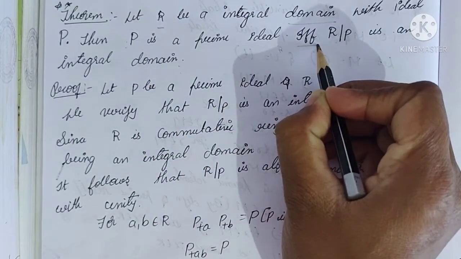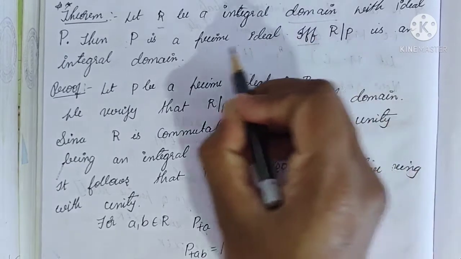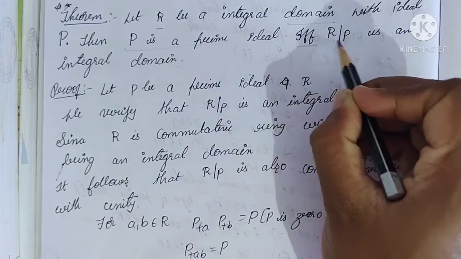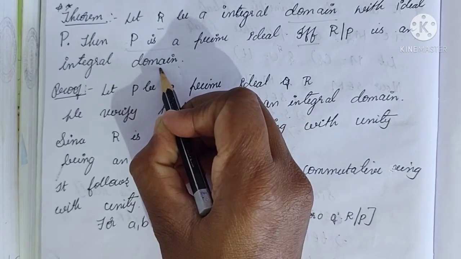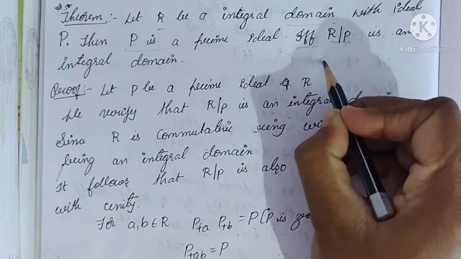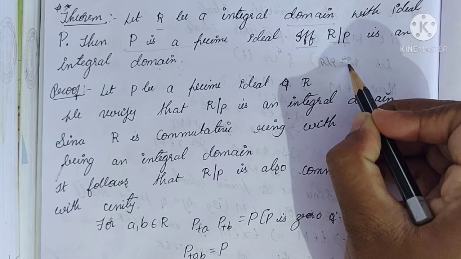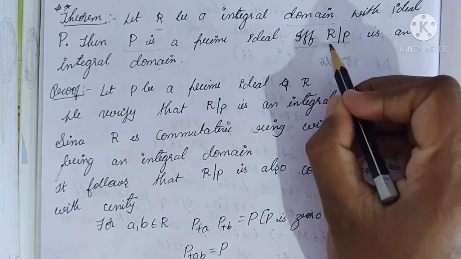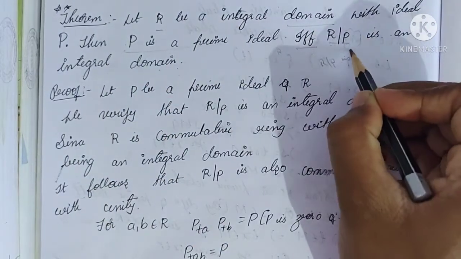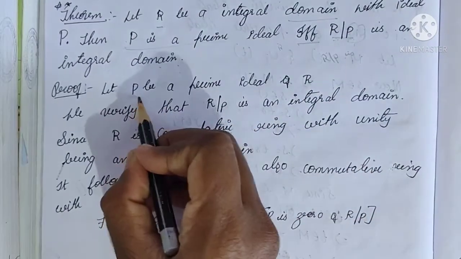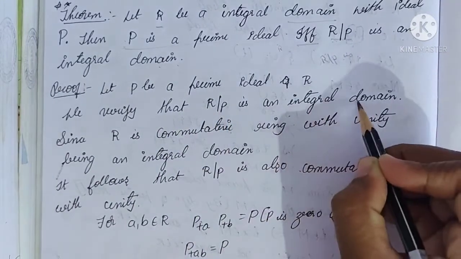See here they have mentioned if and only if, so you have to prove the necessary and sufficient condition. In the first part you consider P is a prime ideal, then you prove that R by P is an integral domain. R by P is an integral domain means we have to prove that R by P is a commutative ring with unity and without zero divisors condition. Again you consider R by P is an integral domain, then you prove that P is a prime ideal. See first part, that is P is a prime ideal of R. Then we have to verify that R by P is an integral domain.